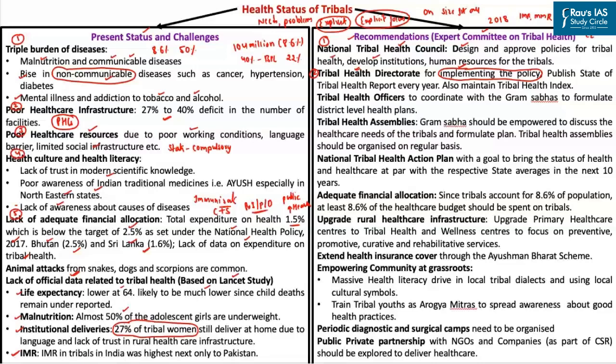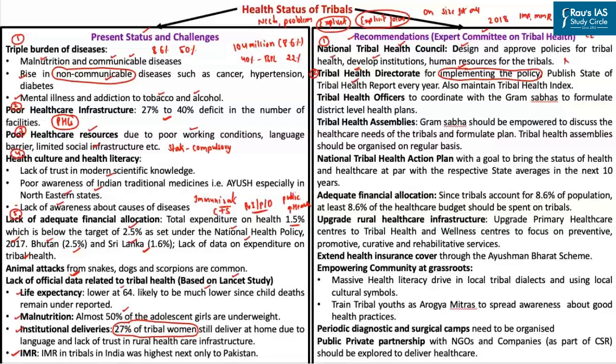Apart from that, as I said earlier, the Expert Committee on Tribal Health had pointed out that we do not have adequate data related to tribal health. Accordingly, the Tribal Health Directorate should publish a State of Tribal Health Report every year, and this report should be placed before the Indian Parliament.